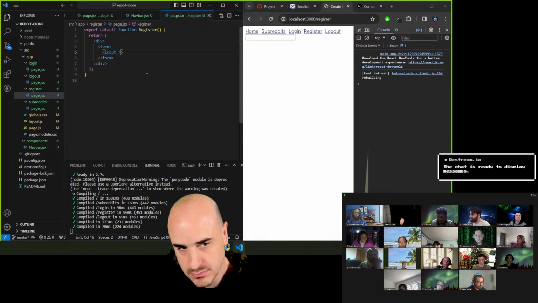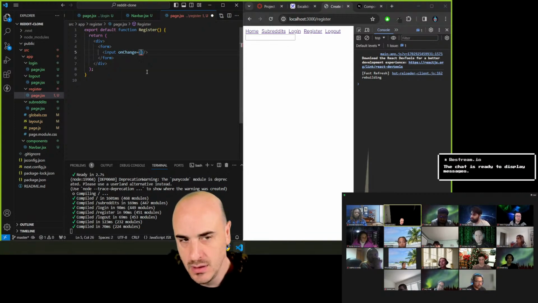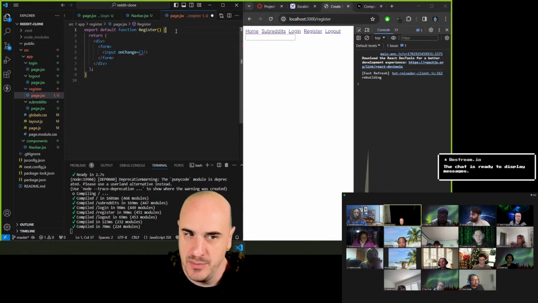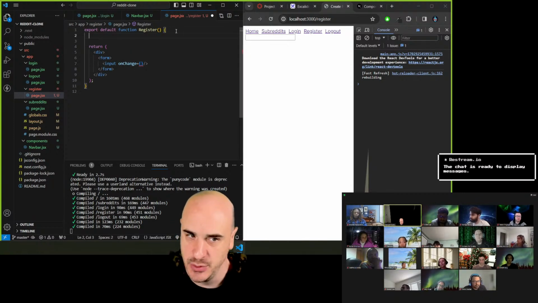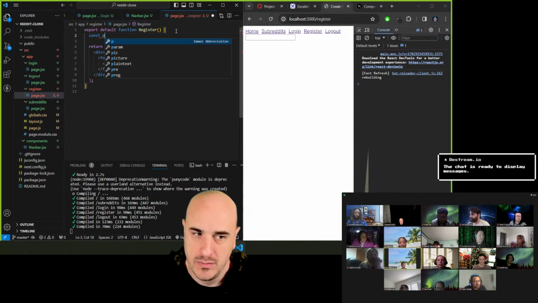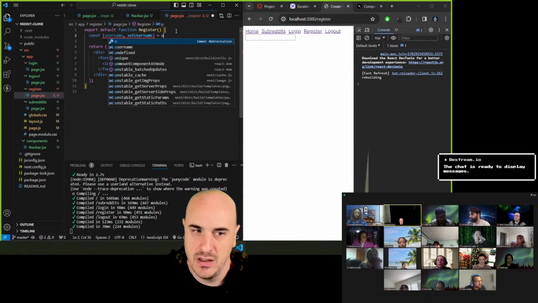On change. Yeah, eventually we will need an on change. And what function should fire for an on change? Or maybe it's helpful to start with this: what pieces of state do we need for this register component? useState. Const username, yeah, we're going to do username and setUsername. That's our first piece of state.